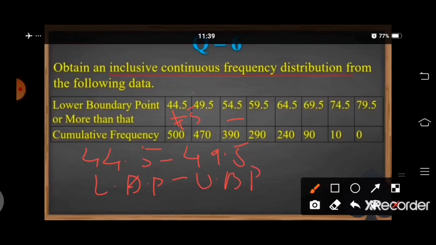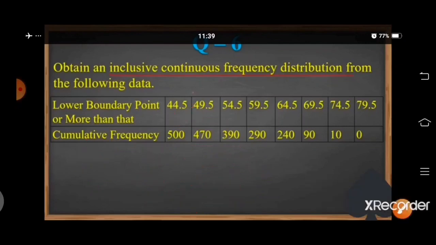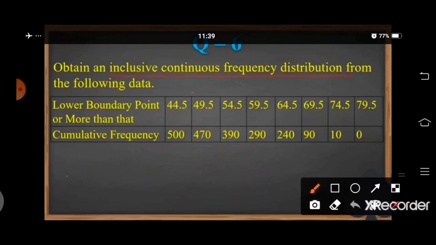Now, for inclusive continuous frequency distribution, to the lower limit of initial class 44.5, we will add 0.5, then we will get 45.